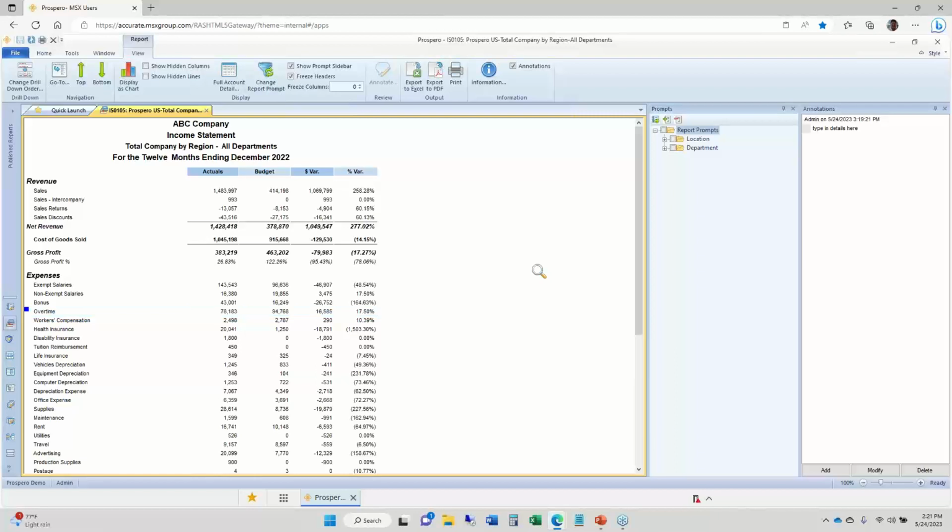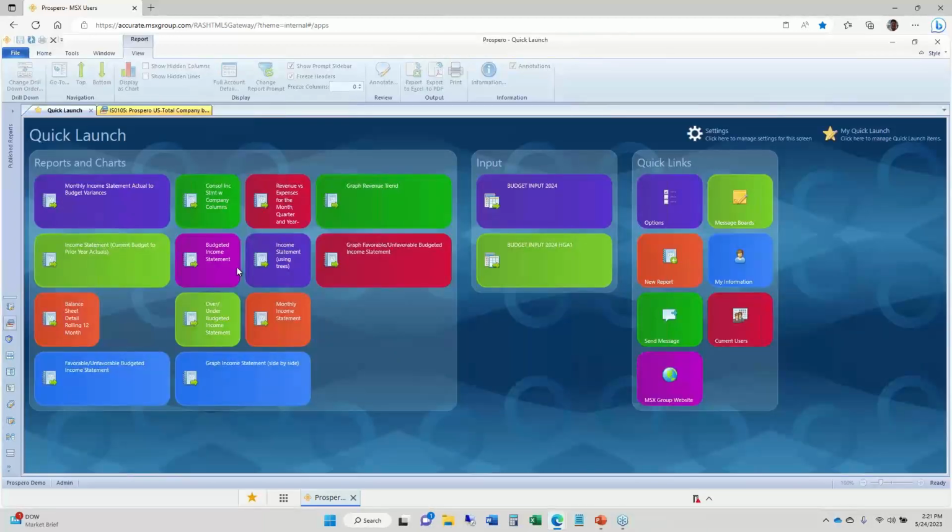I am going to look at our budget input options next with you. So switching gears a little bit here, go to the quick launch tab and let's talk about budgeting. So I have an input screen set up for our 2024 budget input.